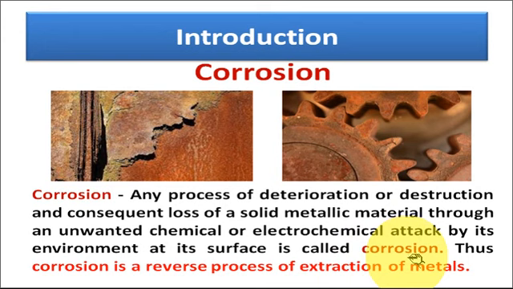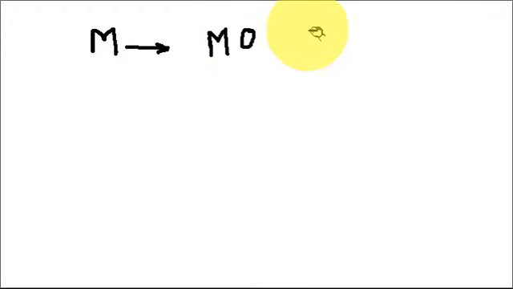So basically, corrosion is the unwanted chemical reaction due to which the metal is converted into its oxide or its compound. What we are going to discuss in this chapter is any unwanted reaction in which the metal is converted into its oxide or any stable compound.